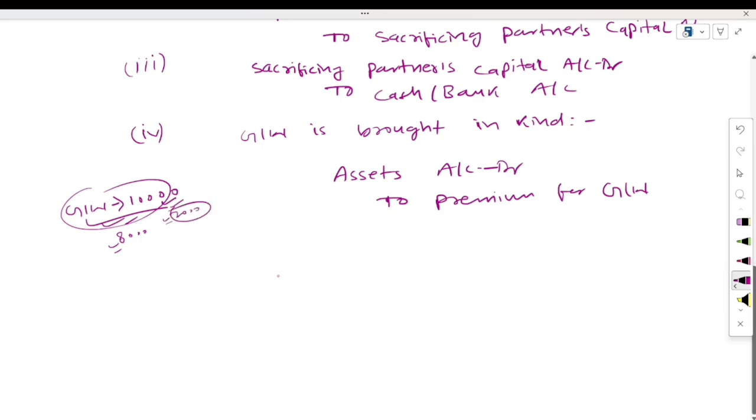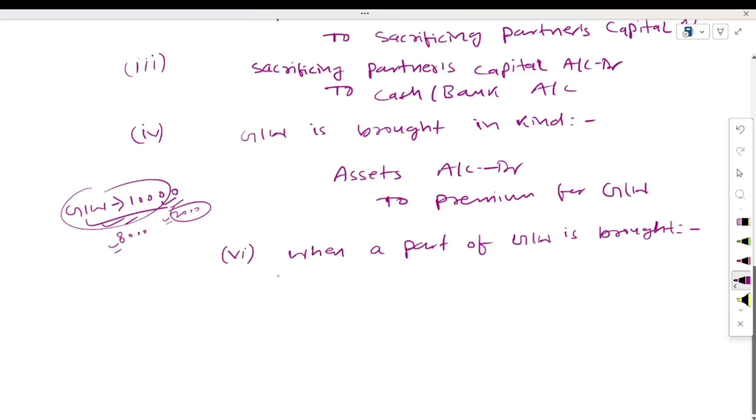Here you will compensate this 2,000 of goodwill from their capital balance, because the new partner is also bringing capital. Goodwill is the additional thing. Without capital we cannot admit any partner into our business. So this 2,000 will be adjusted from their capital account.